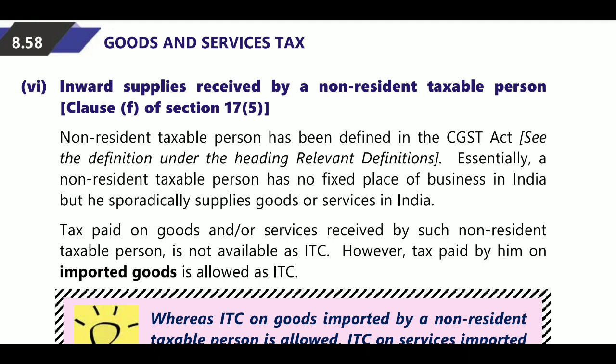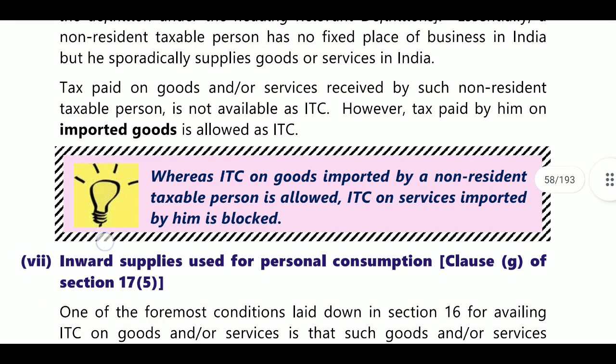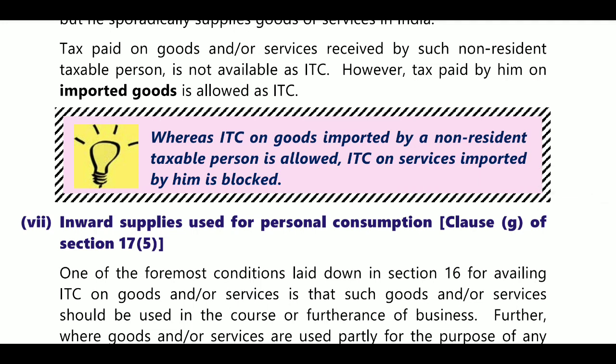However, tax paid by him on imported goods is allowable as ITC. Whereas ITC on goods imported by a non-resident taxable person is allowable, ITC on services imported by him is blocked. So, related to goods it is allowable, related to services it is not allowable.